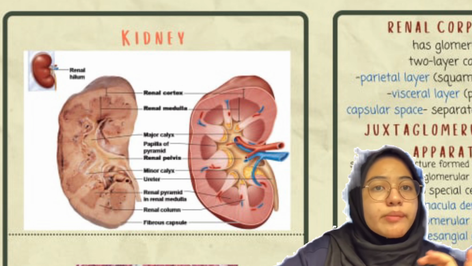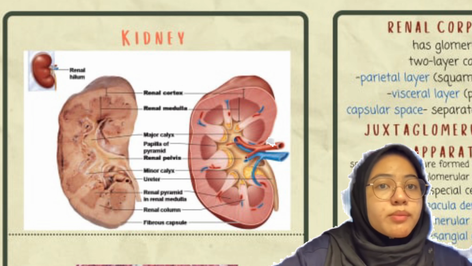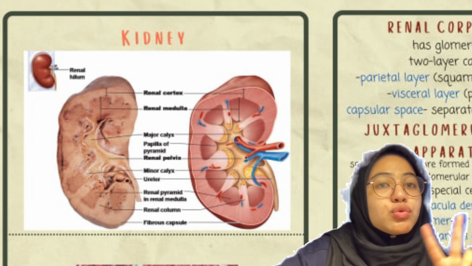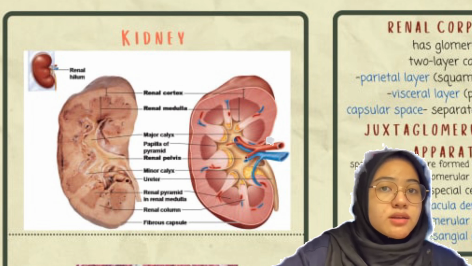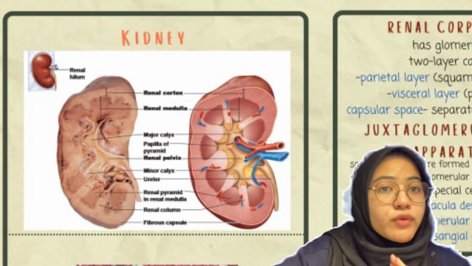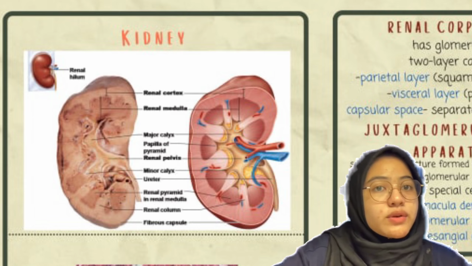In the kidney, there is also a minor calyx, which is a cup that nestles the papilla of each pyramid, and 2 to 3 minor calyces will form a major calyx, whereby 2 to 3 major calyces will form the renal pelvis, and the renal pelvis is connected to the ureter.